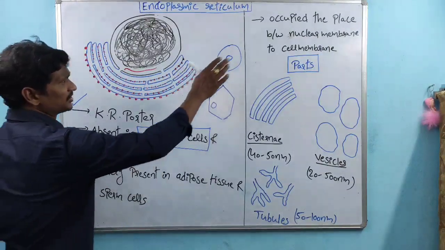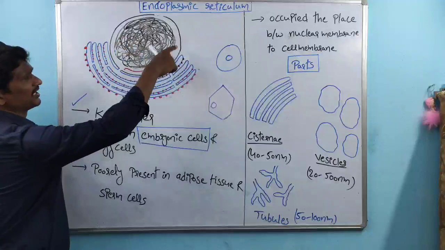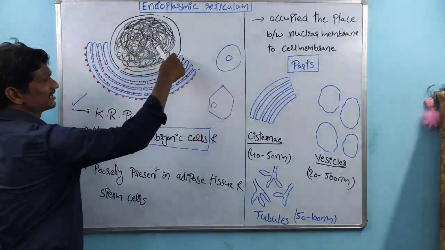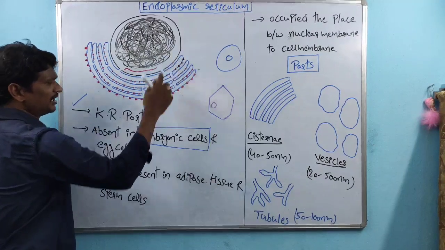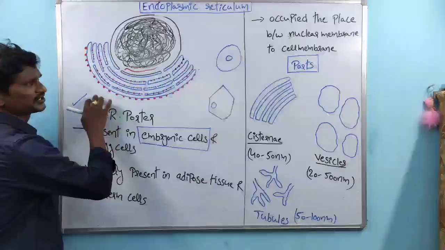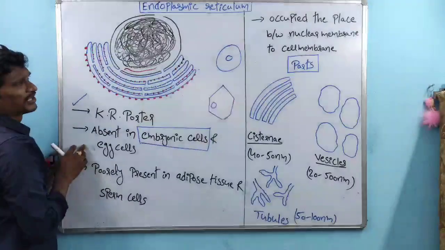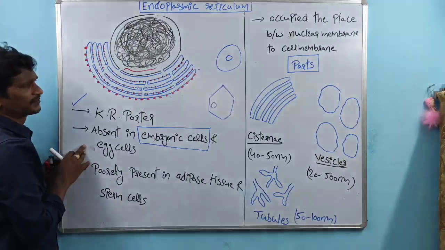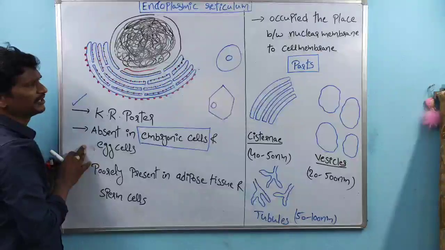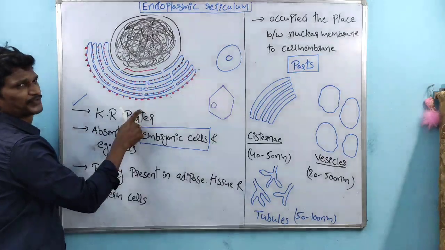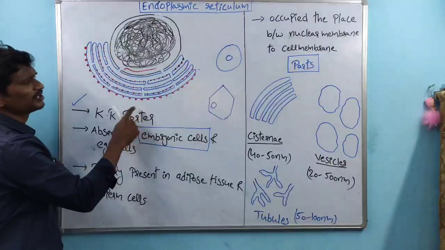And see, this is the point. This is the nucleus, this is the nuclear membrane. The black line indicates the nuclear membrane, and here there is the plasma membrane, or cell membrane. So the endoplasmic reticulum occupies the space between the nuclear membrane and the cell membrane.